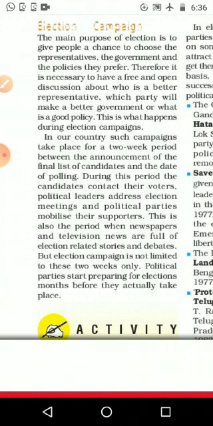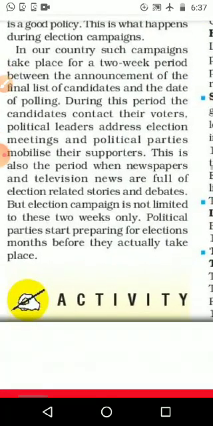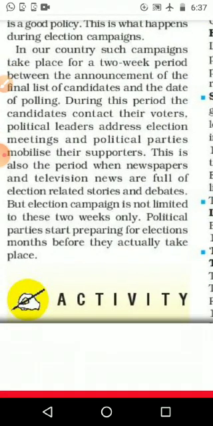In our country, such a campaign takes place for a 2 week period between the announcement of the final list of candidates and the date of polling. During this period, candidates contact their voters, political leaders address election meetings, and the political parties mobilize their supporters. This is also the period when the newspapers and television news are full of election-related stories and debates.